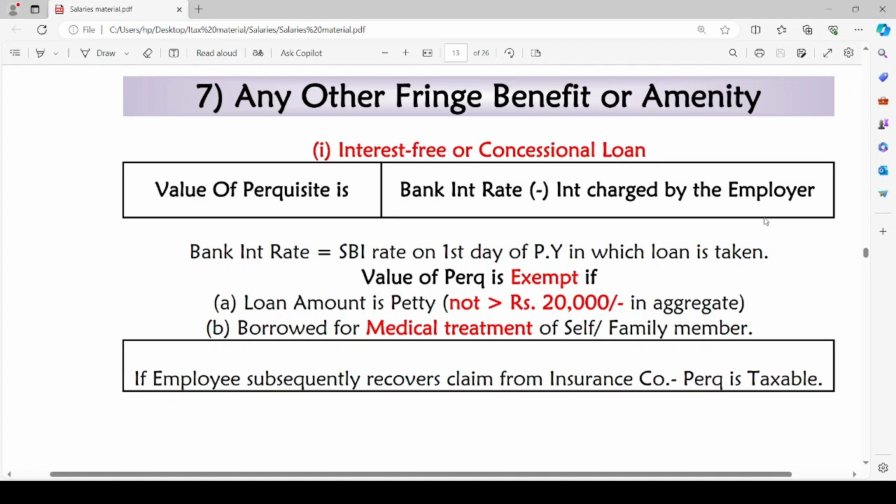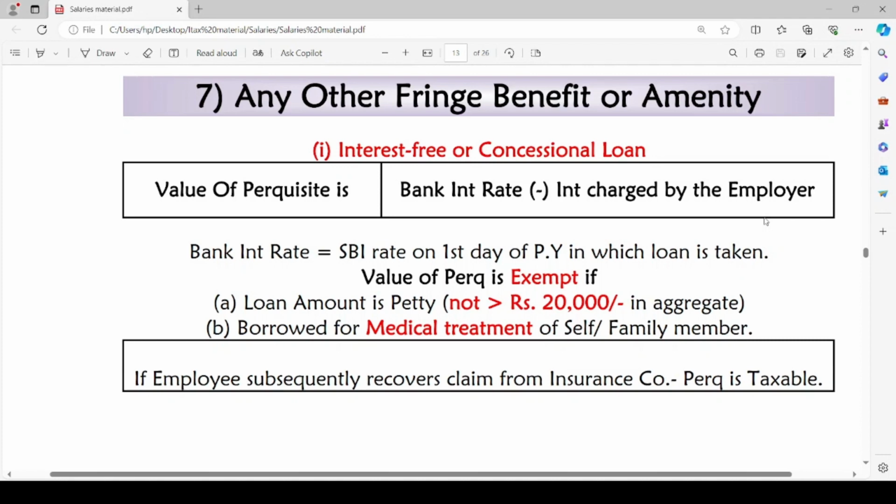The taxable value will be bank interest rate minus interest charged by the employer. Here the employer is either giving interest free loan or a concession on the interest. In such a case, the value of perquisite will be bank interest rate minus interest charged by the employer.